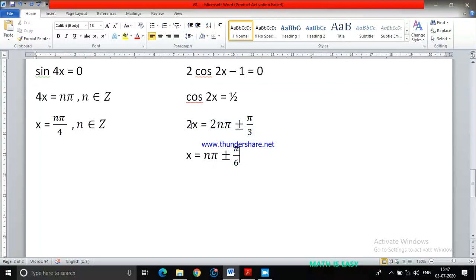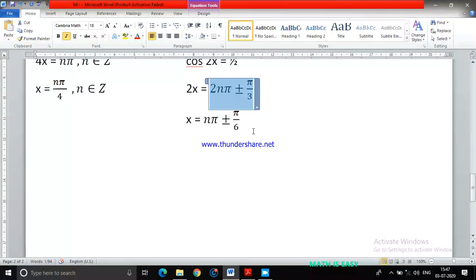What happens here is 2 will divide this term as well as the second term. Both the terms will be divided by 2. So 2n pi upon 2, the 2 will get cancelled, and I am left with n pi. This is pi by 3, and 2 will come again in the denominator only. So 3 into 2 is going to be 6.